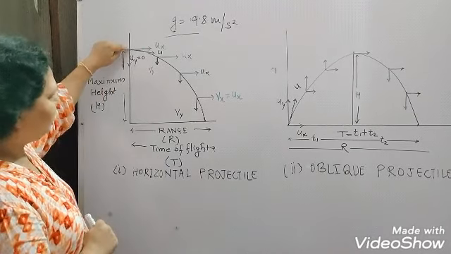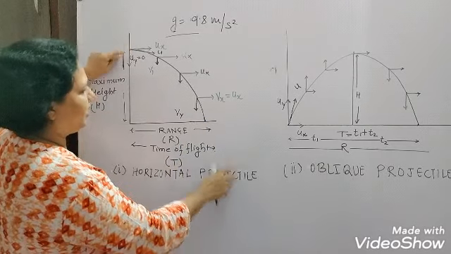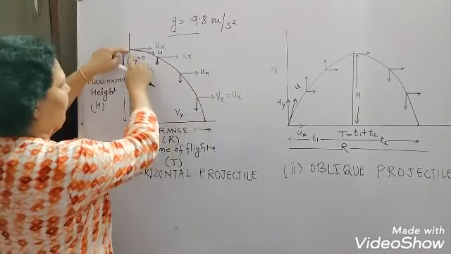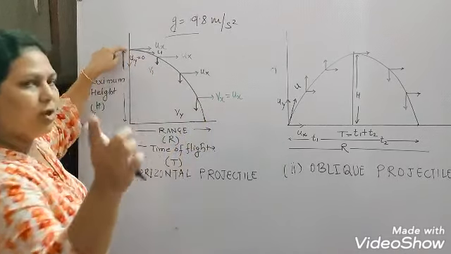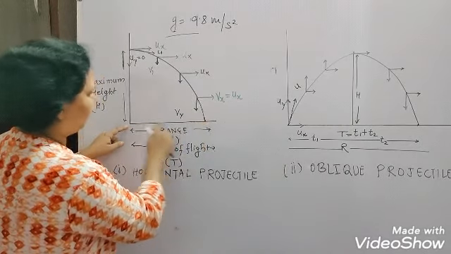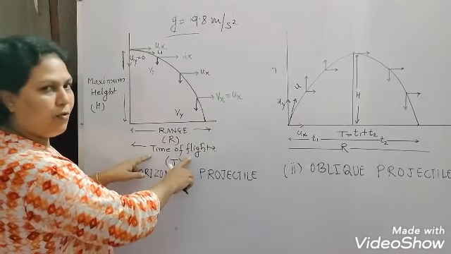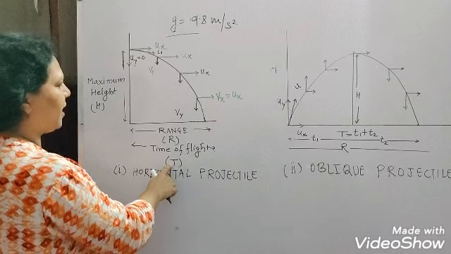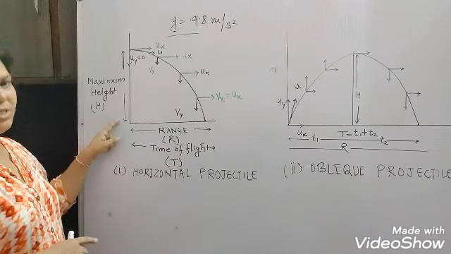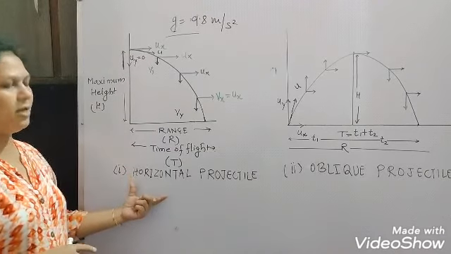It starts from this point and ends here. For the horizontal projectile, the time taken by the object to travel from here to here, to cover this horizontal range, is called time of flight and is denoted by the capital letter T here. Okay, and this is the maximum height which the projectile has covered. So this is all about the horizontal projectile.